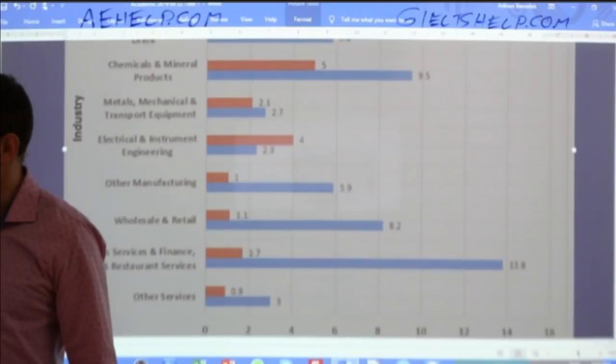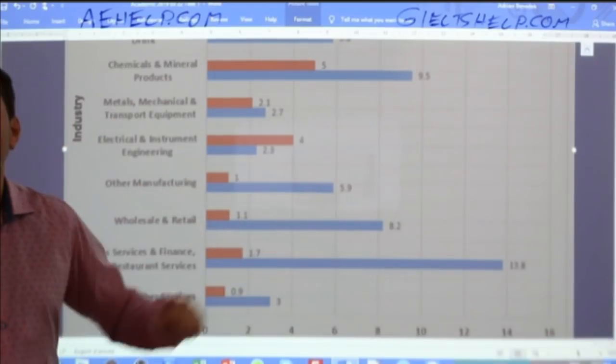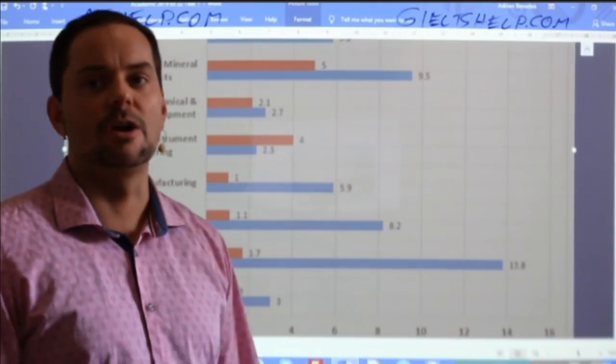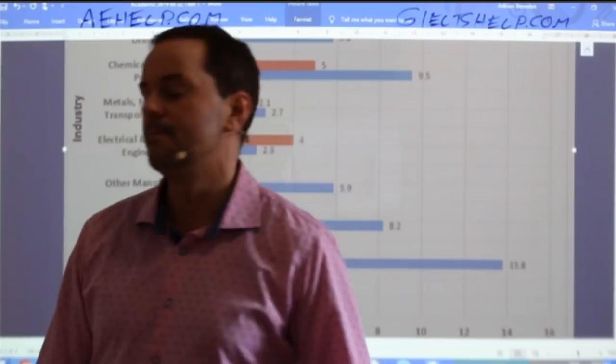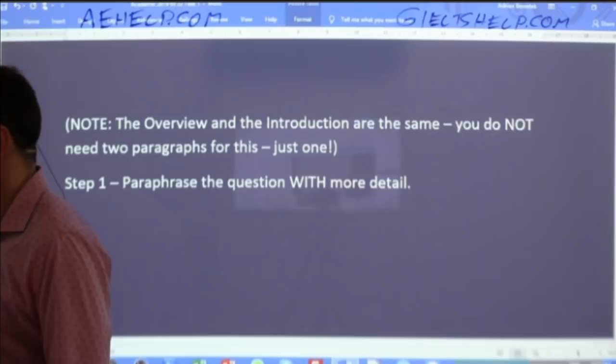Does anybody know what kind of a bar chart it is when you have the bars going this way? There we go, Harminder. Very good. So Harminder says this horizontal bar chart reveals. Good start, Harminder. That's what I was waiting for.